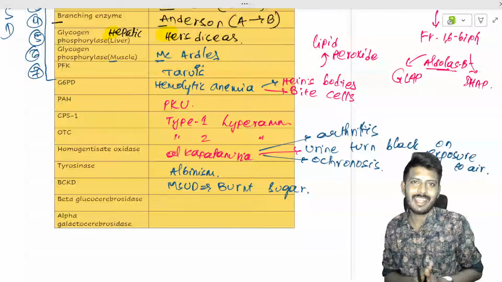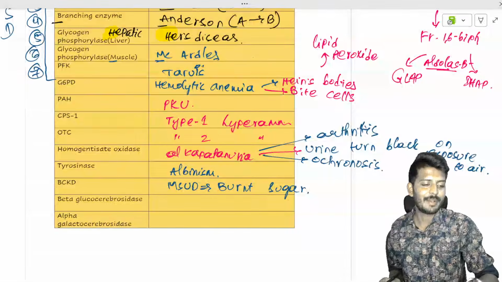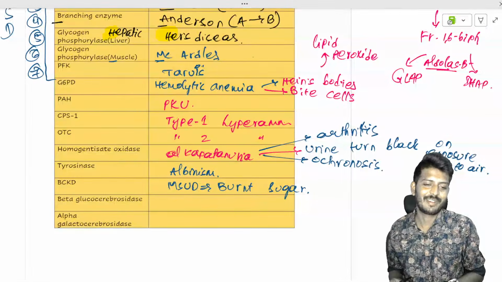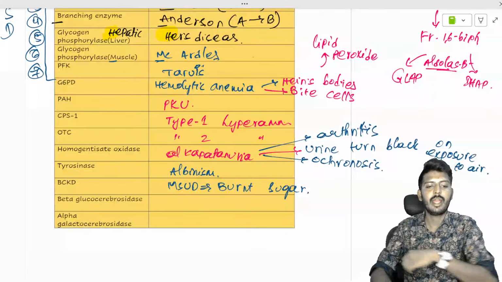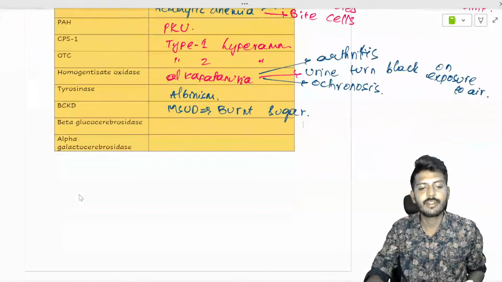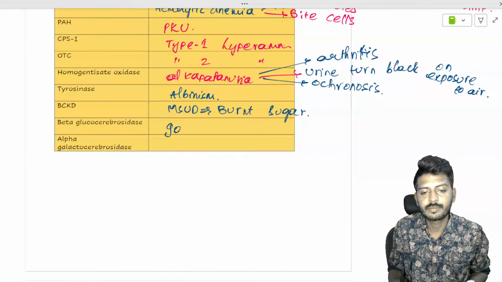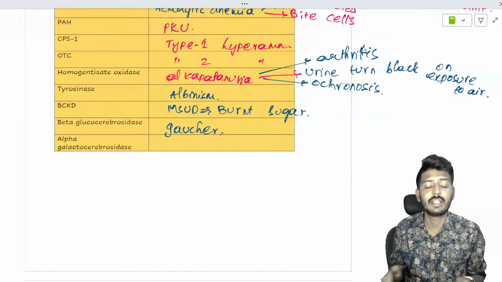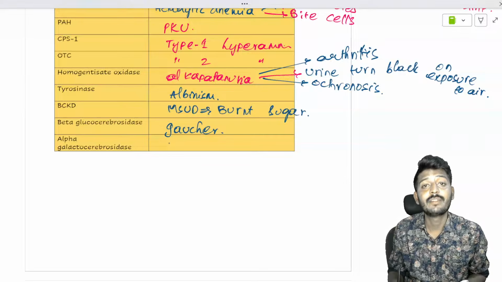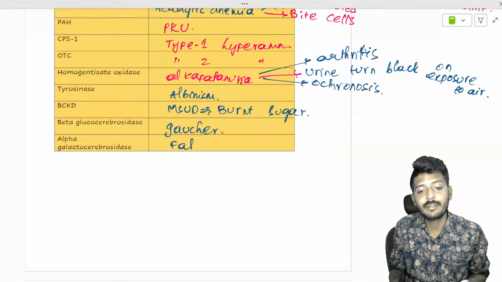Not the taste of the urine, okay? MSUD urine looks like maple syrup. Beta glucocerebrosidase deficiency leads to Gaucher. Alpha galactosidase deficiency leads to Fabry's.